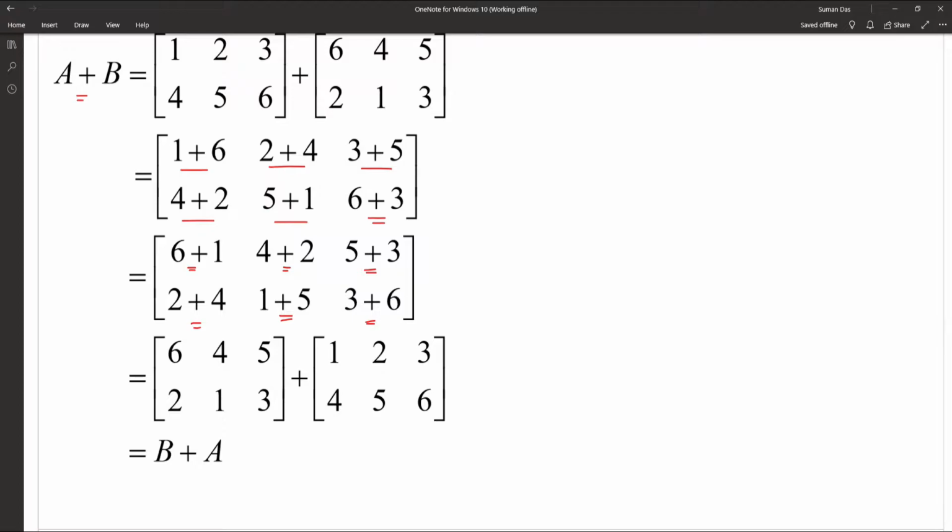After that we find that 6 4 5 2 1 3 is one matrix, which is our matrix B, and 1 2 3 4 5 6 is the other matrix, which is matrix A. So A plus B is equal to B plus A. That proves the commutative law for the addition of matrices.